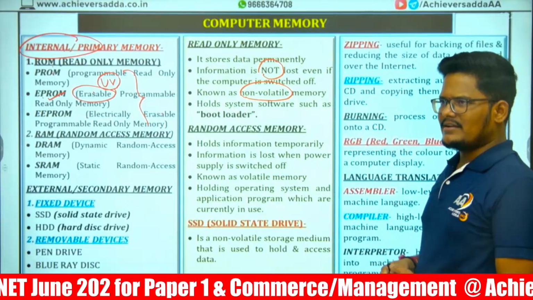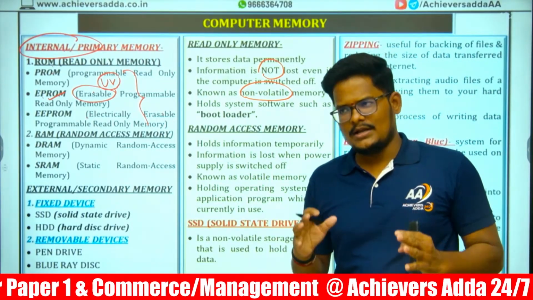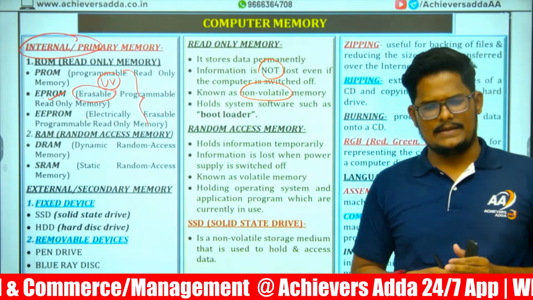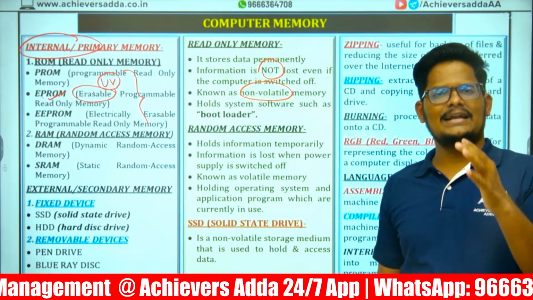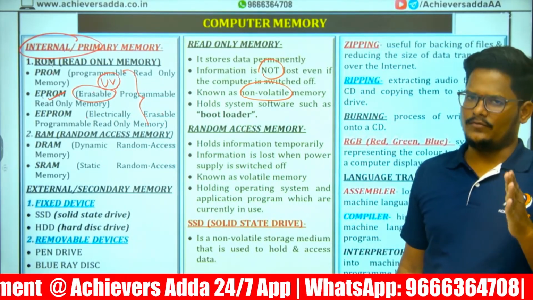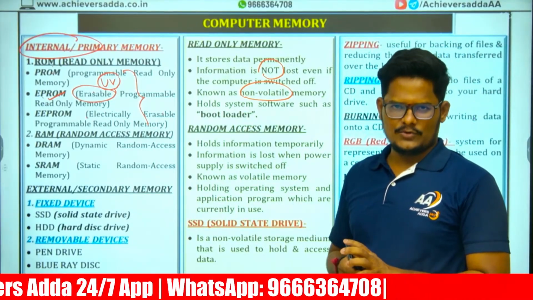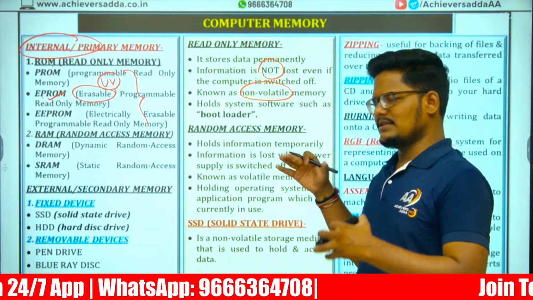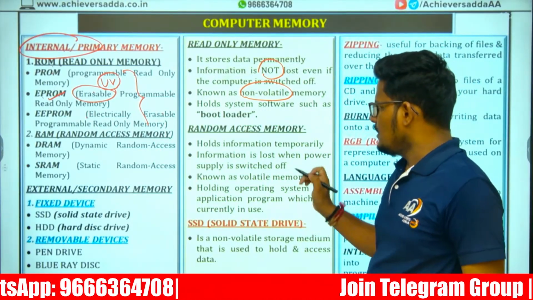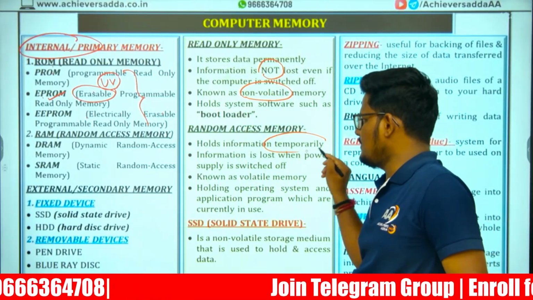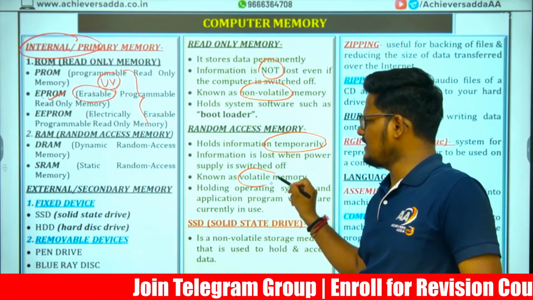And random access memory is a volatile memory. Suppose you are working on a computer and suddenly the power is lost. Whatever work you have done, if you have not saved it in your memory, then you cannot get that work back. If you are storing in RAM, you must save it. Once the power is lost, the information will also be lost, data loss. So it holds the information temporarily only. Information is lost when the power is lost. It is volatile in nature.